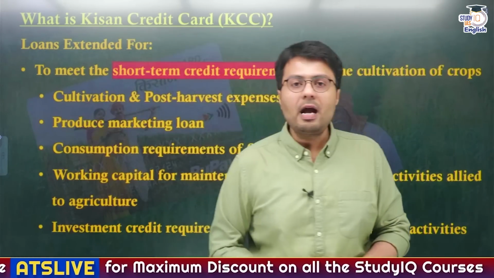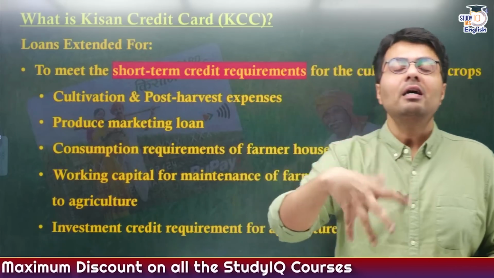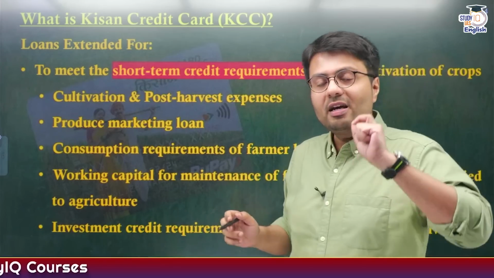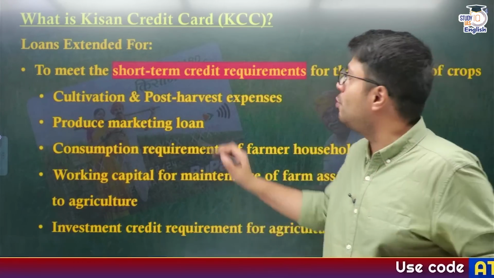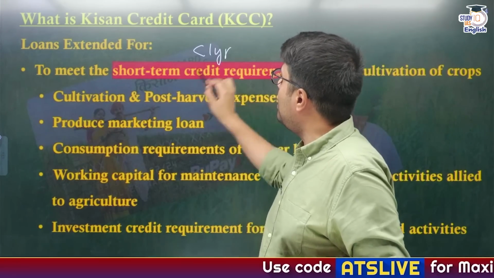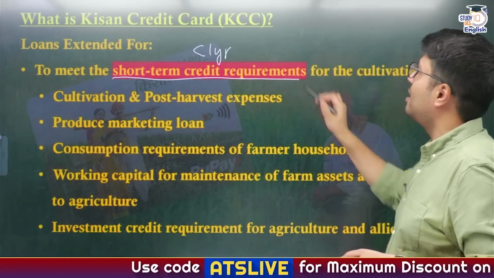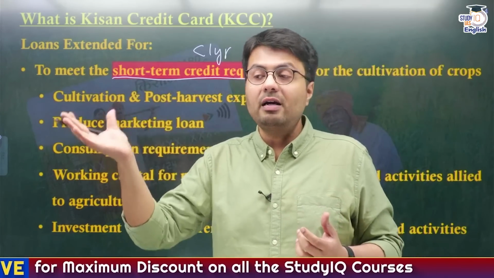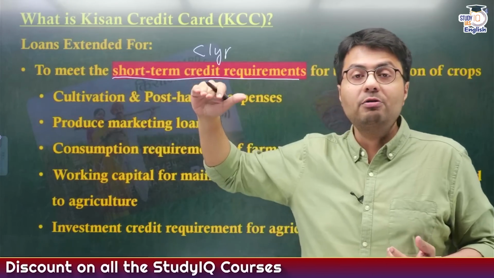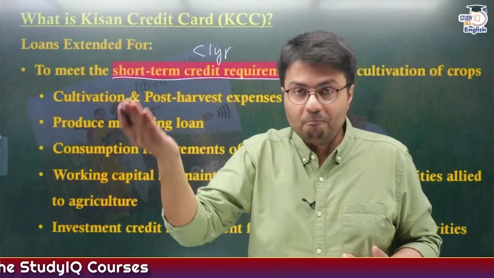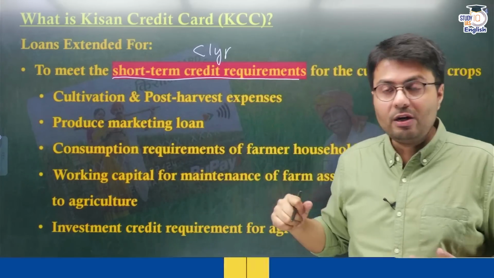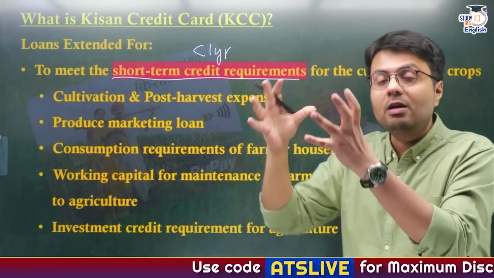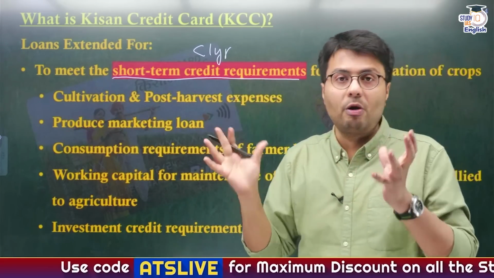So this basically was the eligibility criteria of which farmers are eligible to get loans under Kisan credit card. Now let us understand for what purpose the farmers can get loans under Kisan credit card. I told you this Kisan credit card provides loans to farmers for less than 1 year time period, which means it is a short-term credit requirement. So automatically you can eliminate any of those loans that are taken for longer duration for purchasing of farm assets like tractors, like combine harvesters, or for constructing of farm storages. Those are long-term activities and that requires a large amount of money.